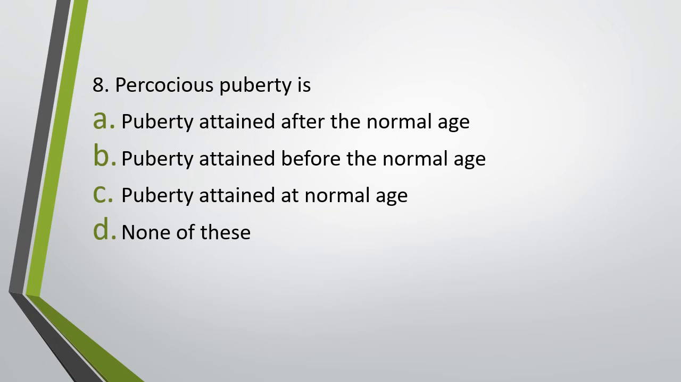Question number 8. Precocious puberty is puberty attained after the normal age, puberty attained before the normal age, puberty attained at the normal age, or option D, none of these. Precocious puberty refers to. Correct answer is option B. It refers to puberty which is attained before the normal age.